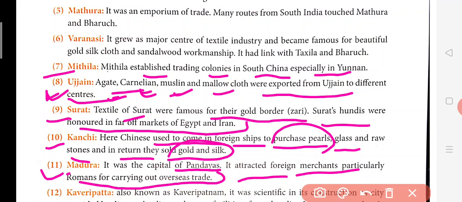If they wanted to do any kind of trade, they used to come to this place, because many people came to know about India, that they were trading in spices, clothes, stones. So India became famous at that time. Many far countries got this name, and they were in search of India. And even Romans used to carry out overseas trade.